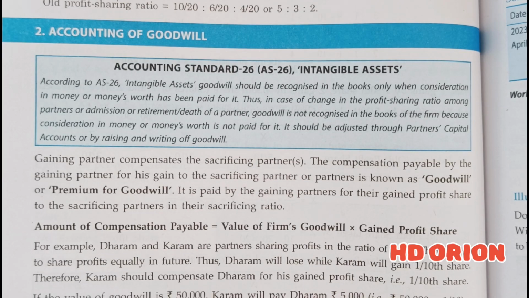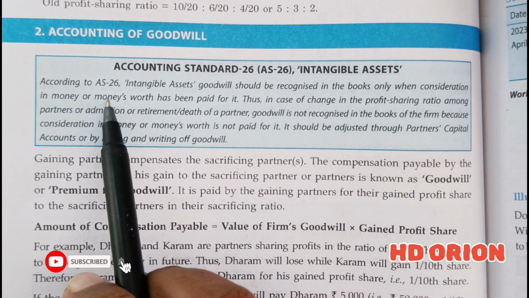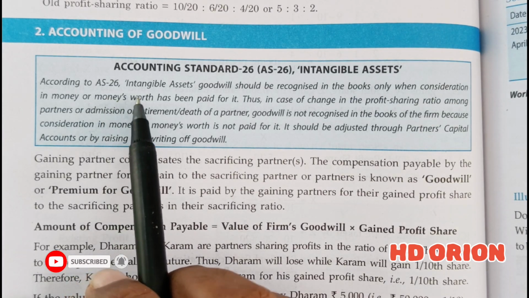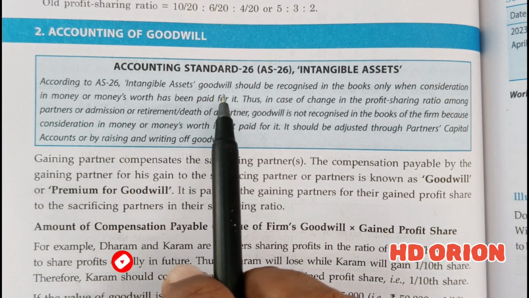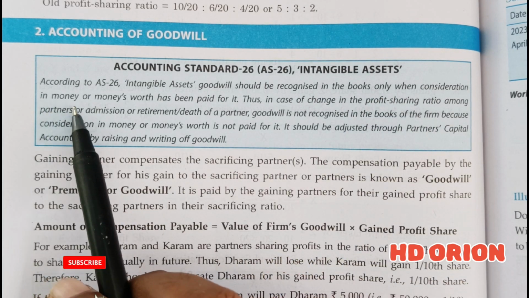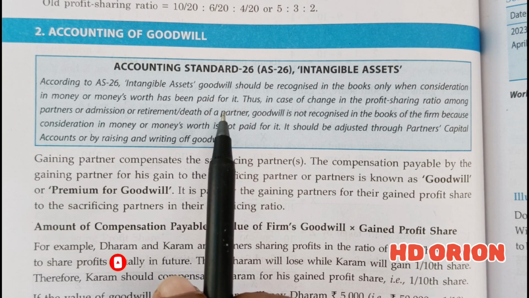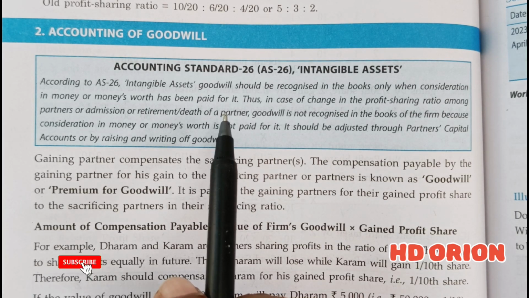It says, according to Accounting Standard 26, intangible assets, goodwill should be recognized in the books only when consideration in money or money's worth has been paid for it. It means when goodwill is purchased from outside by paying money or money's worth.